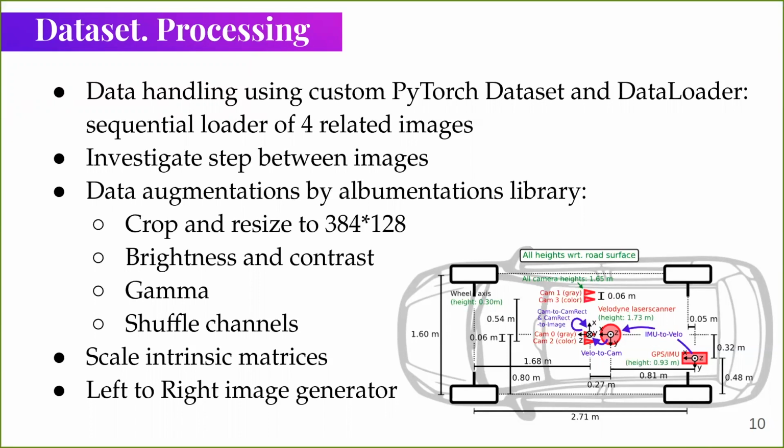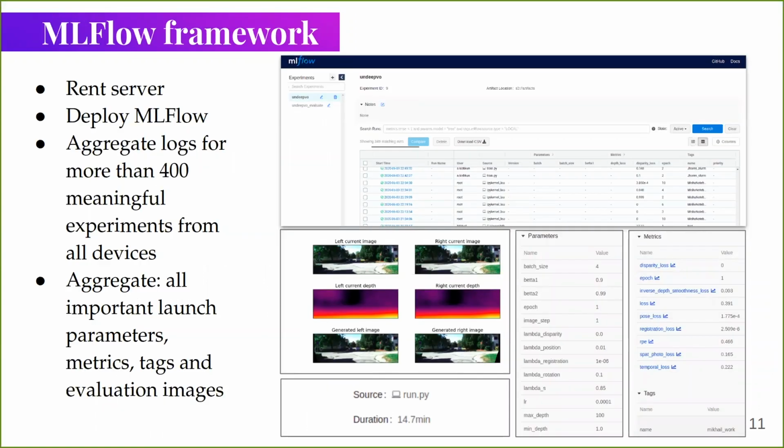Also, as described in the original paper, we applied different kinds of image color augmentation methods, such as brightness, contrast, random gamma, and channel shuffling. Also, we applied random horizontal flip. To apply this kind of augmentation, we used an augmentation framework. The most difficult part for us was applying the same augmentation to 4 images simultaneously.